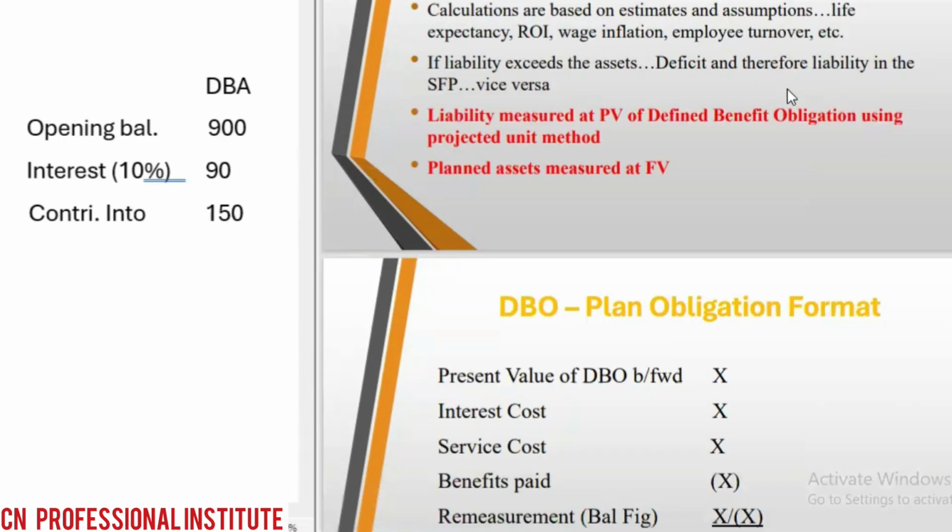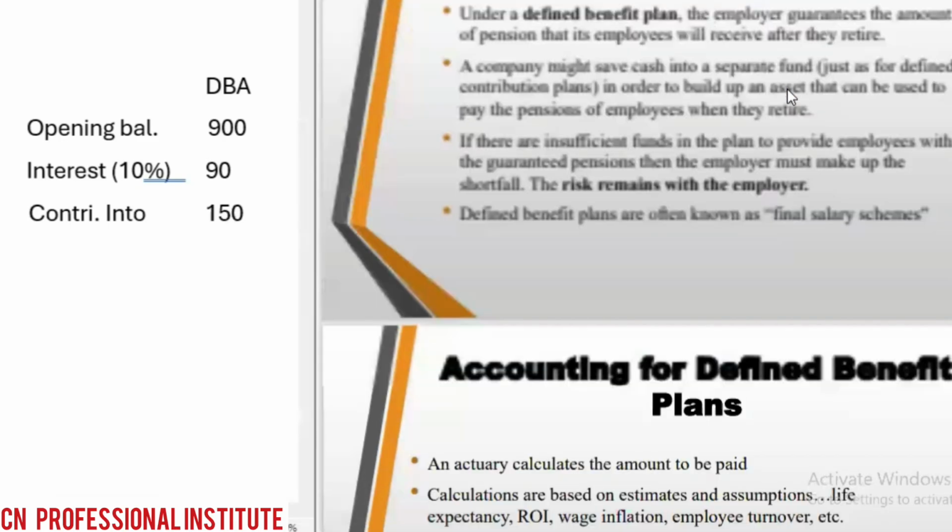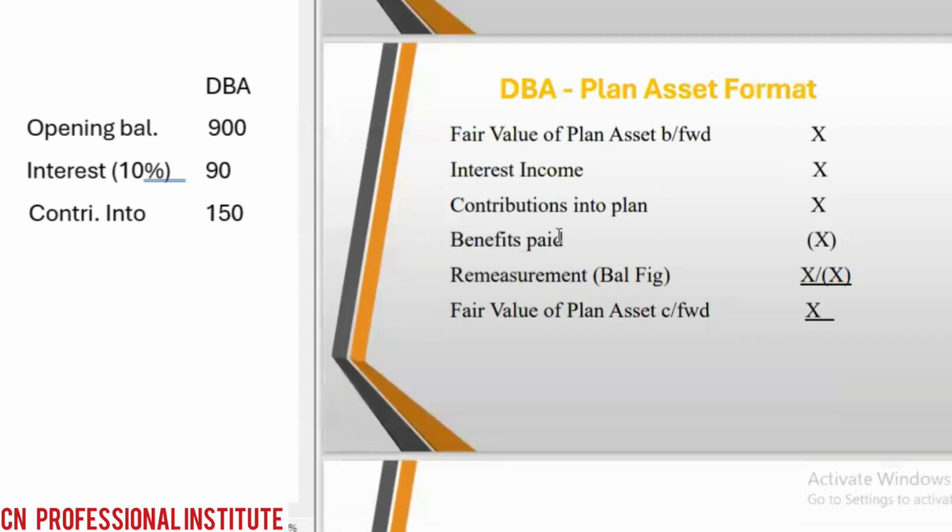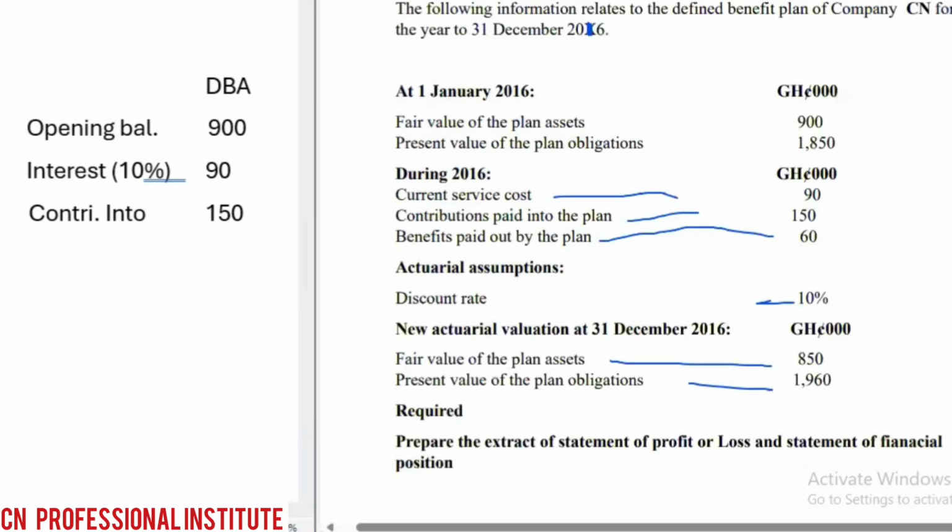So we have here, if you come here, we have benefits paid out. When you pay, it reduces the plan asset, because we are going to pick money from the asset, from the fund, to pay the employee. So benefit paid reduces the amount in the fund.